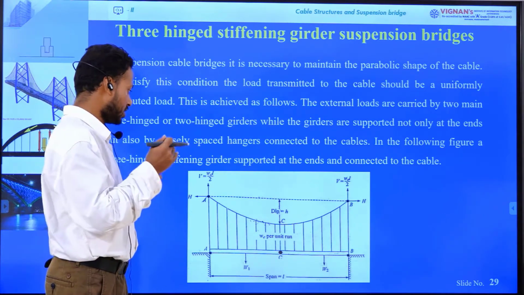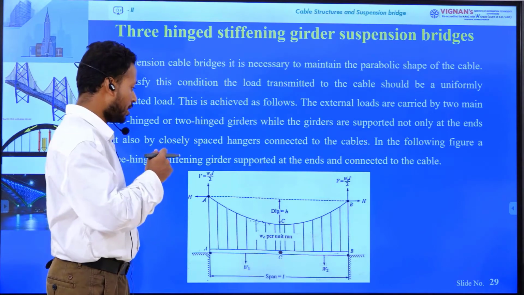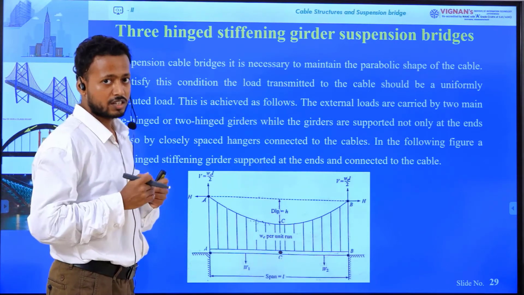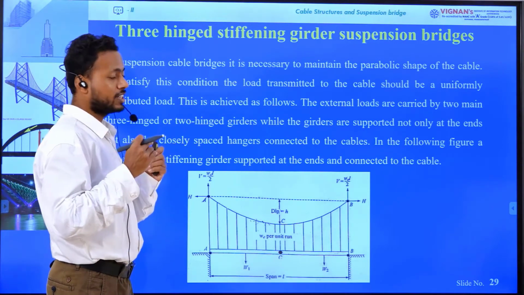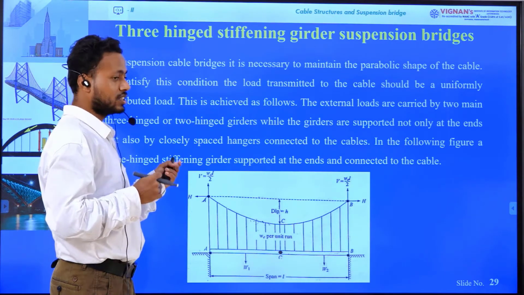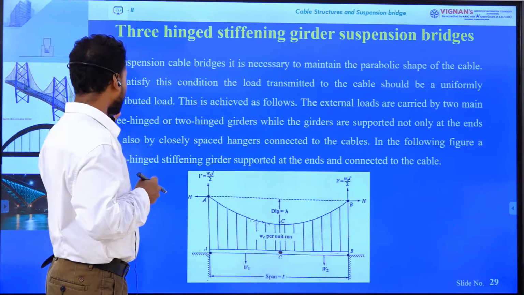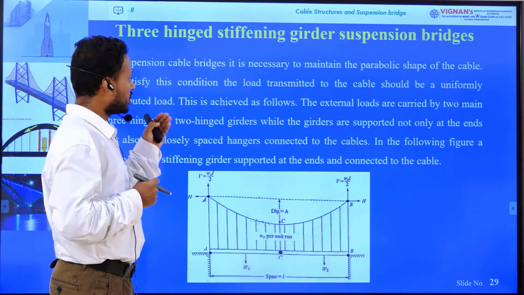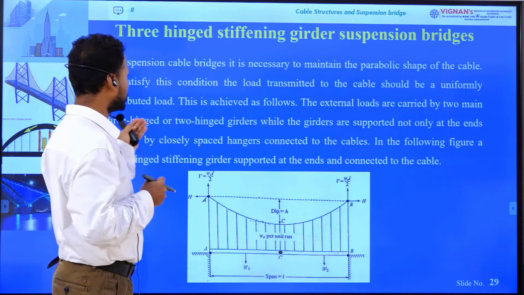To maintain consistent values of those reactions, we should maintain the cable profile as parabolic. Only if it is parabolic will the reactions in the vertical and horizontal directions be consistent. To satisfy this condition, the load transmitted to the cable should be uniformly distributed.